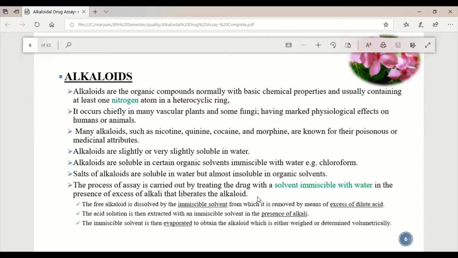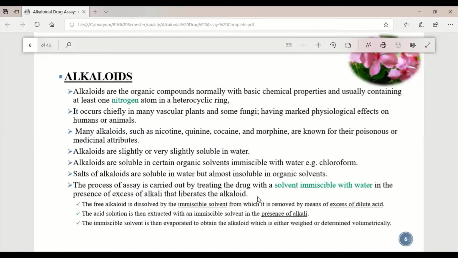The process of assay is carried out by treating the drug with solvents that are immiscible. First we will add a solvent that is immiscible with the alkaloids, like water, in the presence of alkali. What alkali does is it helps and increases the liberation of the alkaloids from the crude drug. It increases the extraction of alkaloids from the crude drug into the solvent, whether it is an organic solvent. Alkali is basically acting as a catalyst in this chemical extraction process.